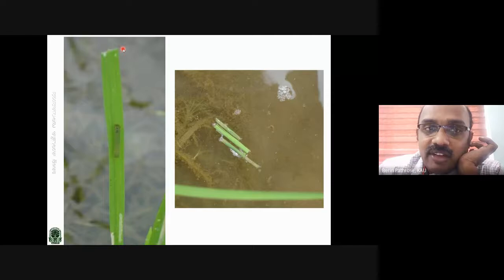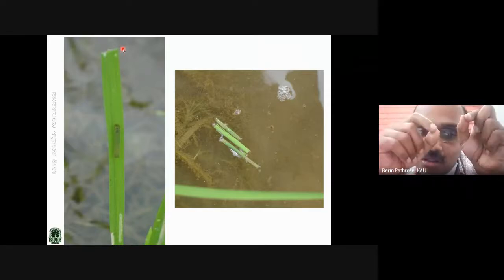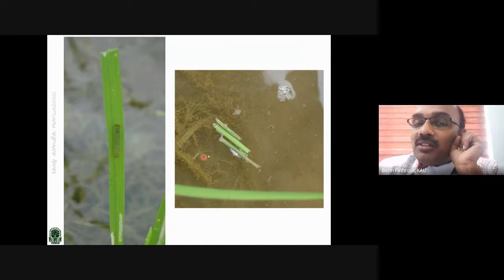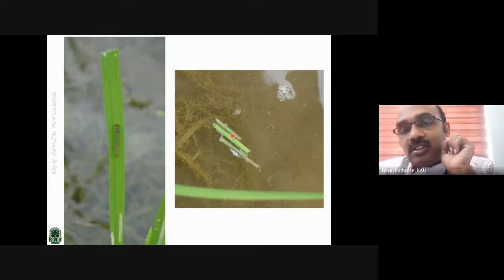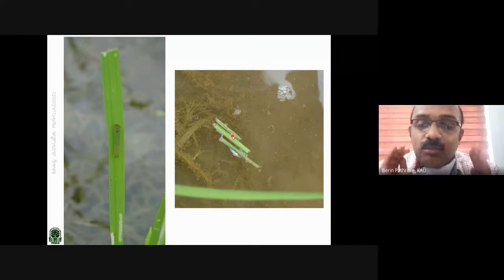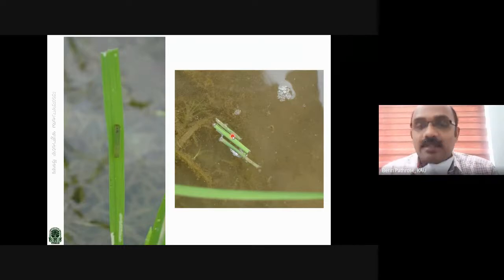It cuts the leaf tip. The leaf tip will be rolled into a case and the larvae will remain inside that case, and it floats over the water surface. You can see three rolls or cases floating over the water surface. It floats over the water surface because a thin film of water is needed for its respiration. So it's a pest which requires water for its survival.